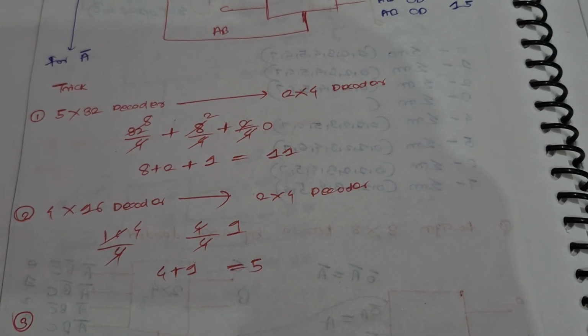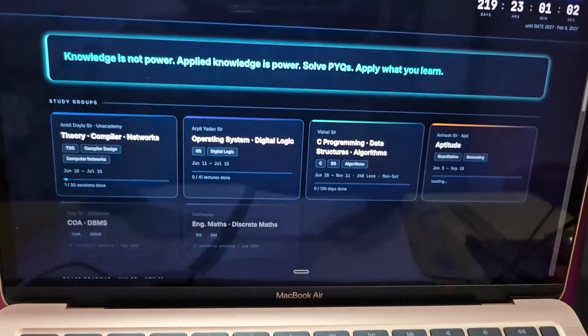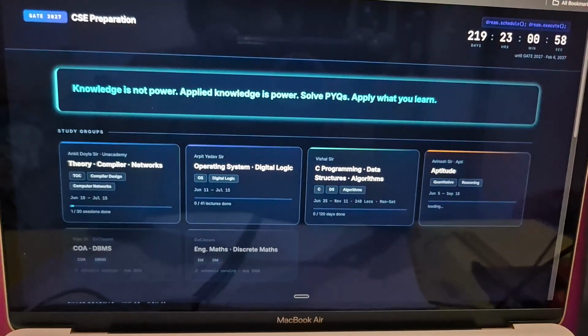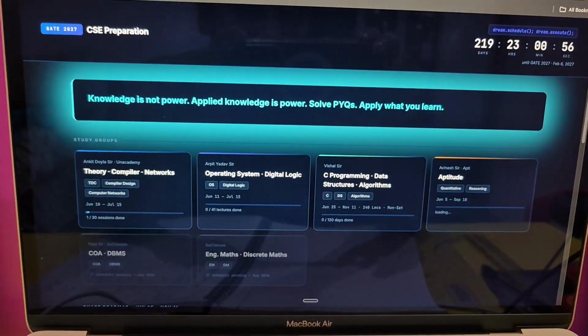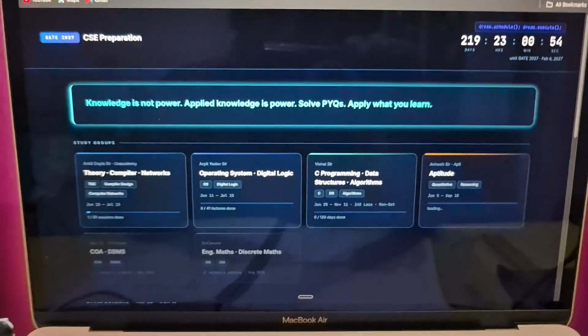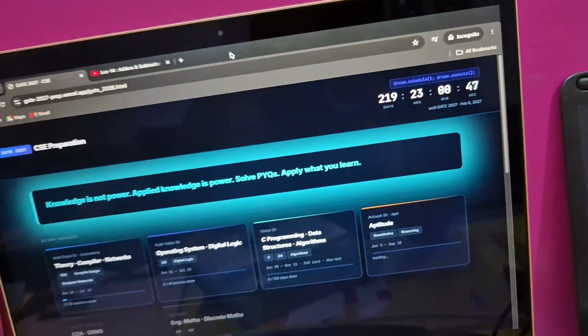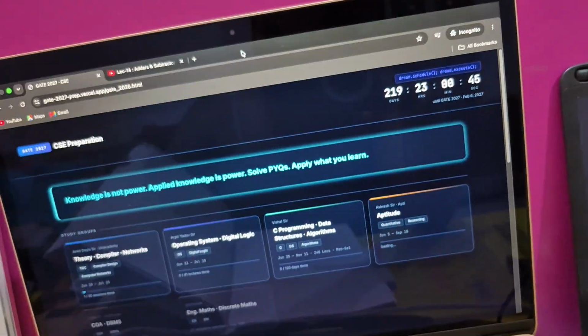So that was digital logic for today. Like, only 1.5 lectures I've covered. I need to complete the second also, but then the algorithm lecture took a lot of time actually, so I could not go for any other lecture for digital logic. Coming back to algorithms, let me tell you.